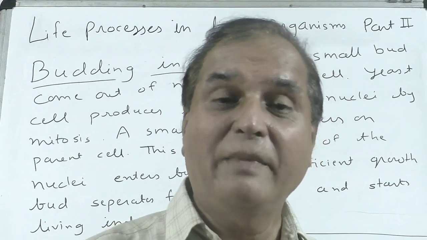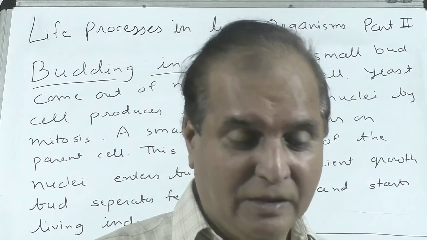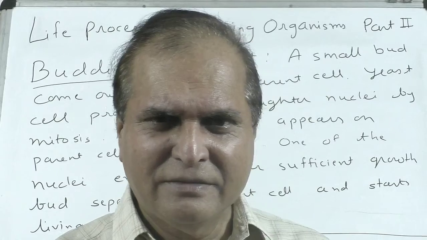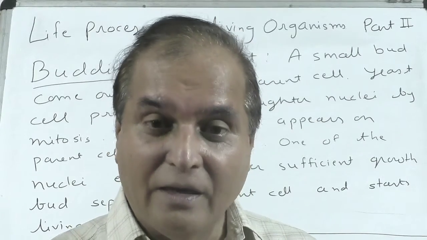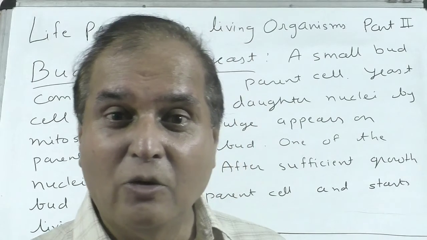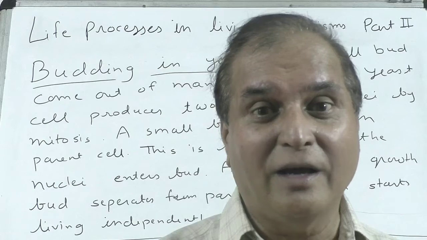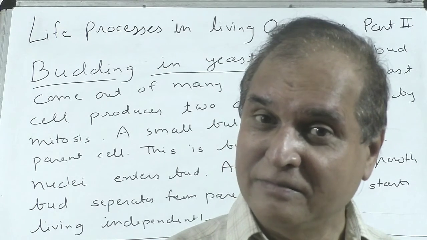Then fragmentation. What is fragmentation? Spirogyra, in favorable conditions only, breaks into many fragments. All the fragments grow, start living independently and develop into new spirogyra. This type of reproduction is fragmentation.